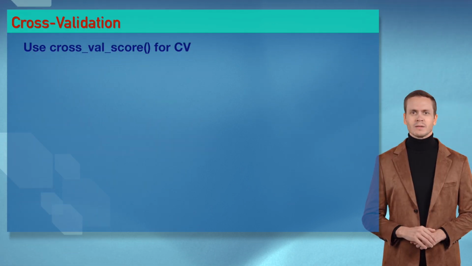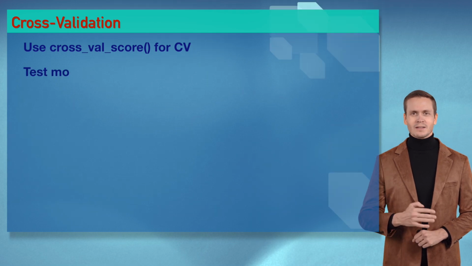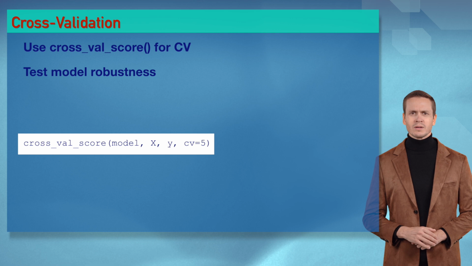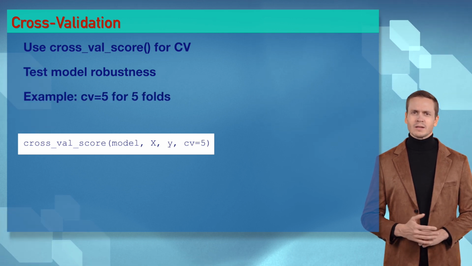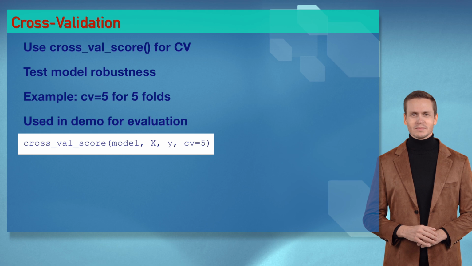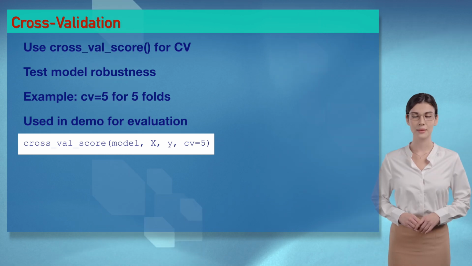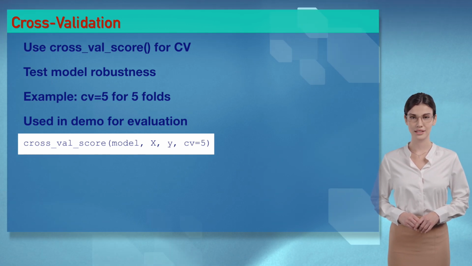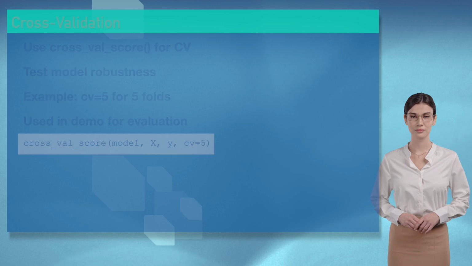Wizards, cross_val_score, model, x, y, cv equals 5, cross-validates like a hot loop for Sophia, testing AI robustness across folds. It's a CV party, let's crank this code. You're validating my heart, Ethan. Wizards, cross-validation ensures reliable AI model performance. Try it in our demo, it's like stress testing your data.